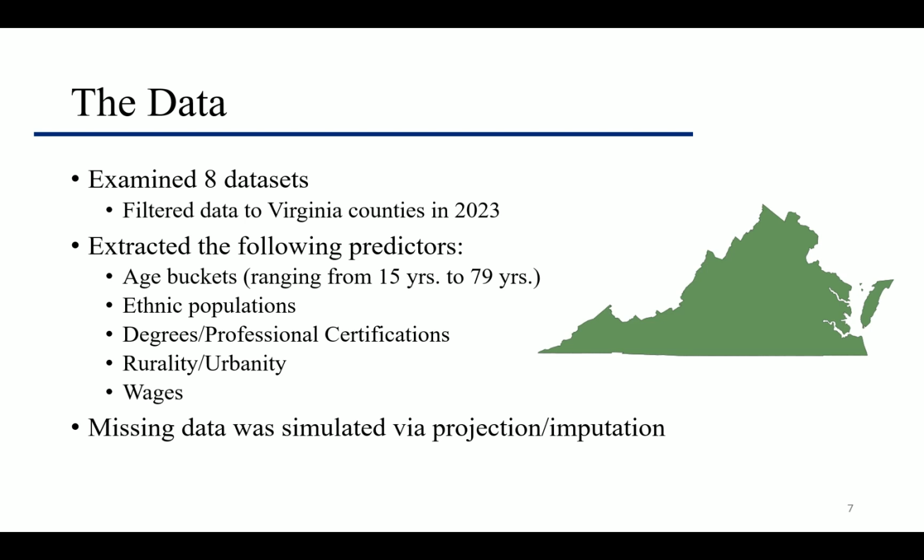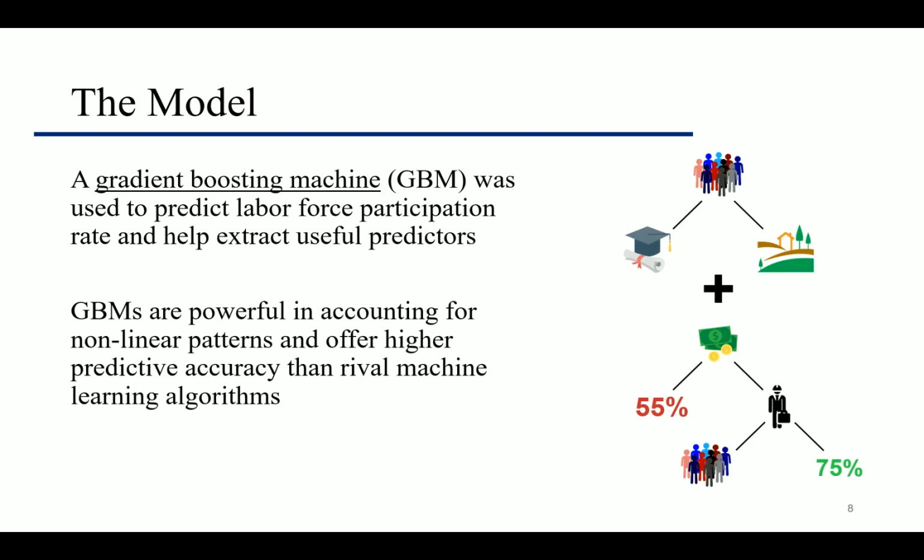Our predictors included population demographics, population distribution, and economic factors. For missing values, we projected them if we had previous year's data and imputed them if we didn't. We put all these predictors in a gradient boosting machine to predict our Y target, labor force participation rate. After training the model, we extracted the most useful features to examine how we should go about boosting the workforce.